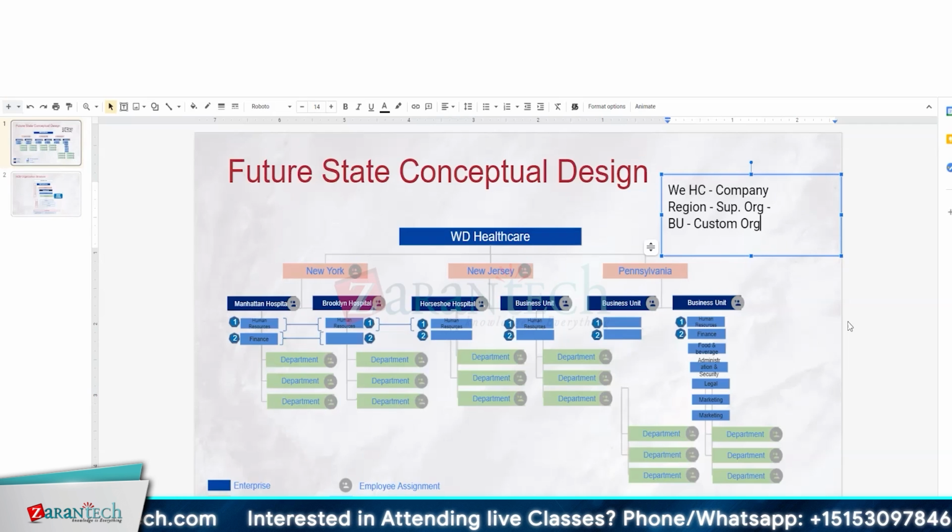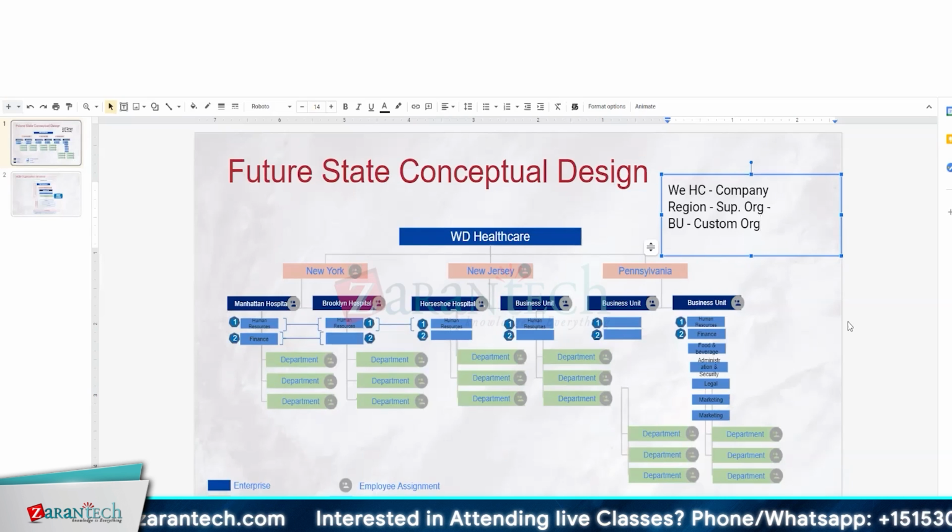Okay. So with that, you can set it up by roles and security group. If you remember the assignable roles and then the security group behind them, there we had an option: is this role able to support the positions within the supervisory organization, or can it do across the supervisory organizations? So if you restrict it to that particular supervisory organization, even at the VP level, then that VP would not be able to see the data for New Jersey. They would only be able to see it for the New York supervisory organization. Okay, makes sense.